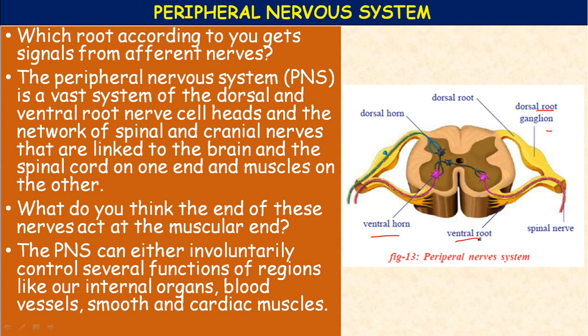So if the dorsal roots of an experimental animal were cut, what happened? The animal made no obvious reactions. But if the ventral root was even lightly touched, the muscles to which the nerve was connected twitched violently. So here, dorsal and ventral roots. Most of the spinal nerves are mixed nerves.